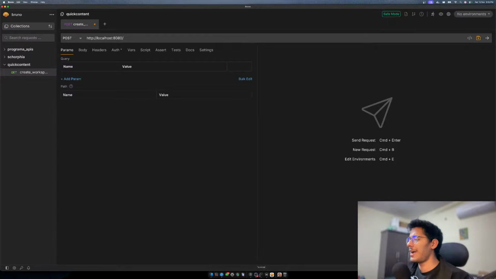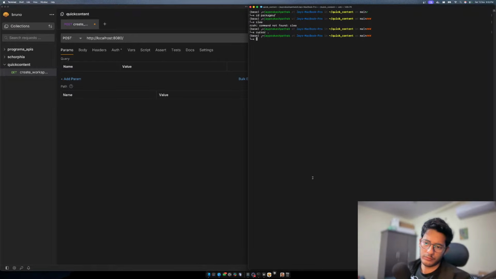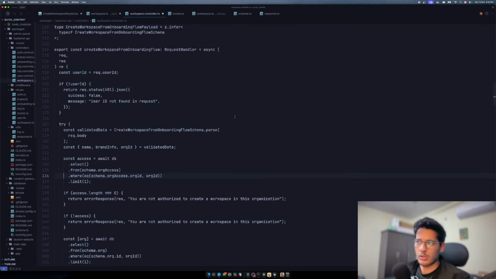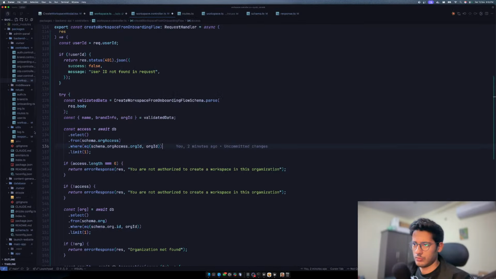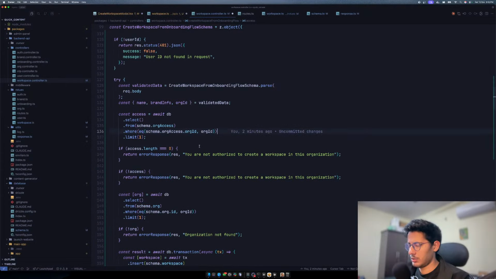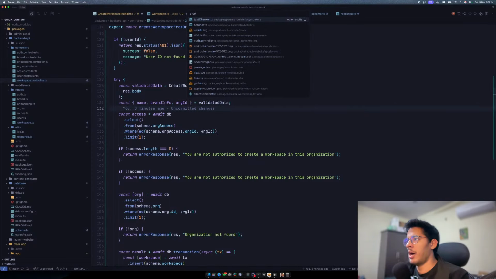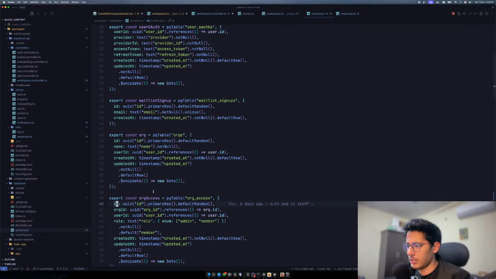Ah, I closed my IDE. No, why did I do that? I closed my IDE though. Why did I close my IDE? Let's go to the schema. Schema.ts. We have org and we have org access.